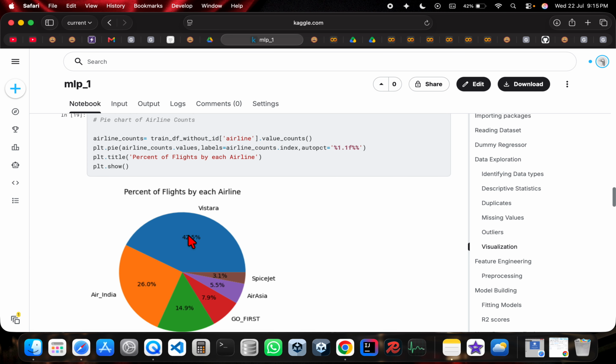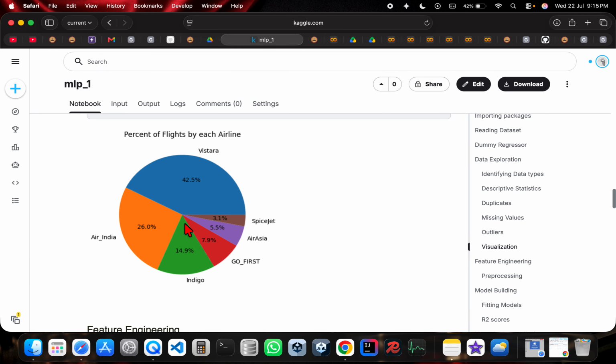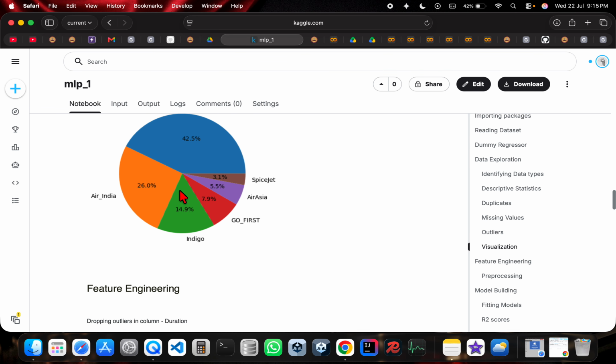And then we have a pie chart which describes the percentage of flights by each airline, and we can see that Vistara takes a significant amount of the percentage of flights.